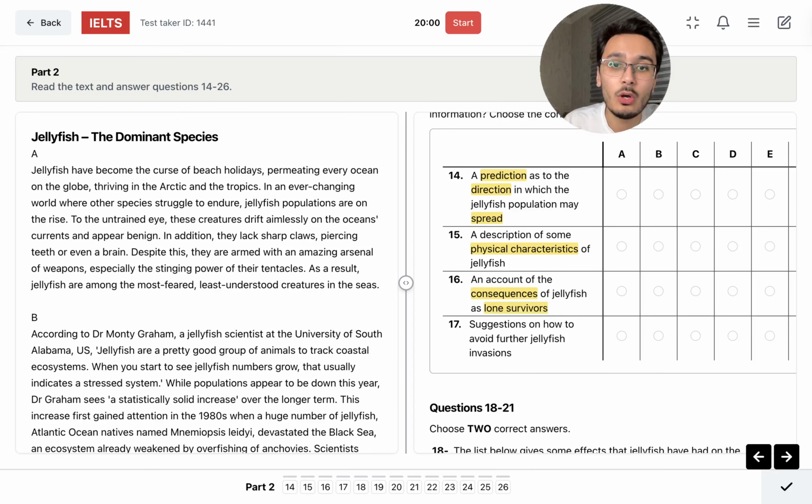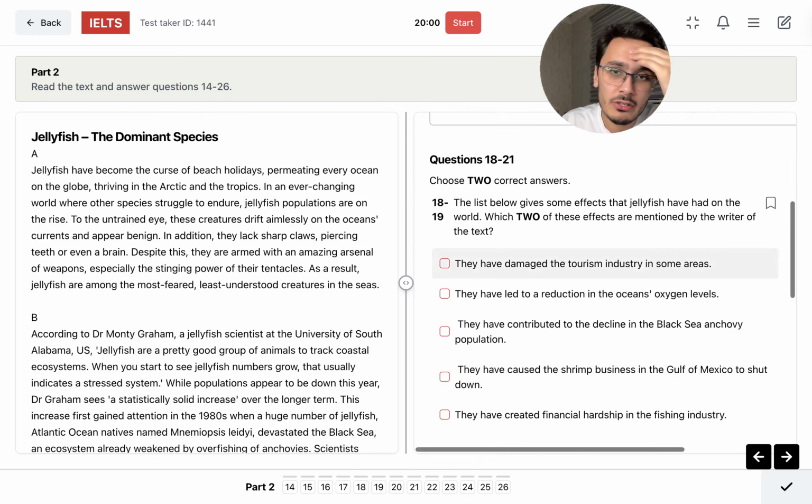Lone is like they are lonely, alone, right? Suggestions on how to avoid further jellyfish invasions. Invasions is like damage, the damage that jellyfish causes. Okay, so jellyfish somehow invades. If a certain thing invades somewhere, it damages something, right? Okay, I got it. I got all of them now.